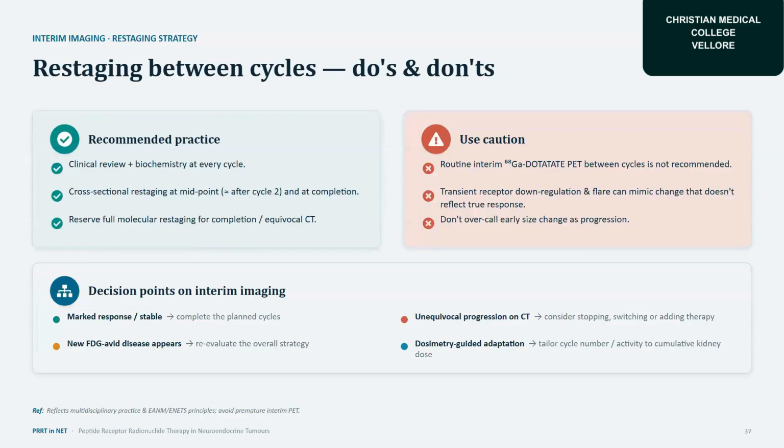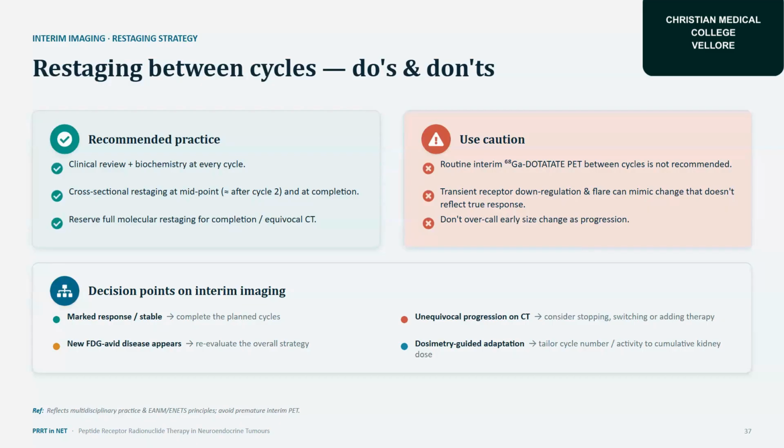One quantitative post-therapy SPECT may predict the morphological response. So restaging between cycles, do's and don'ts. Recommended practice: clinical review and biochemistry at every cycle. Cross-sectional restaging at midpoint after 2 cycles and at completion. Preserve full molecular restaging for completion and equivocal CT. So routine interim DOTATATE PET imaging between cycles is not recommended. Transient receptor downregulation and flare can mimic change that doesn't reflect the true response, and don't overcall early size change as progression also.